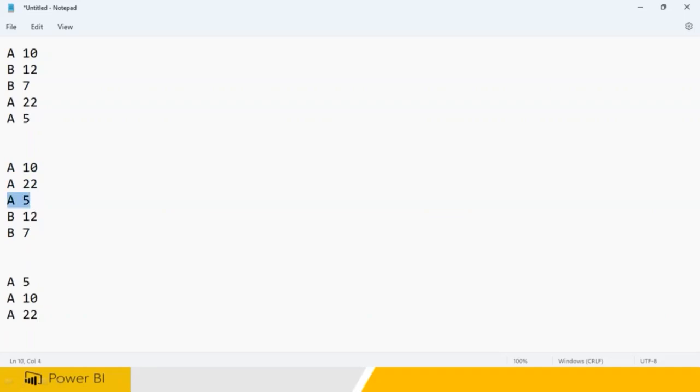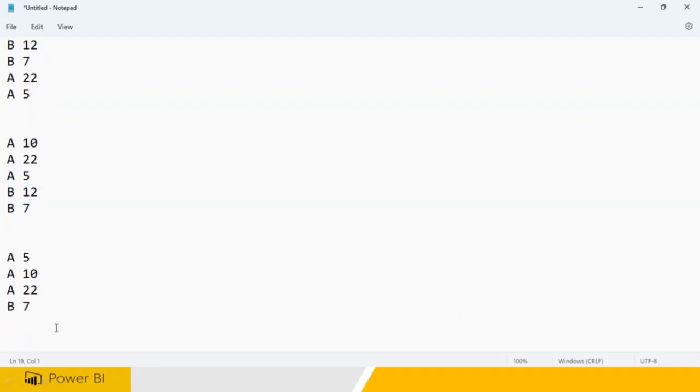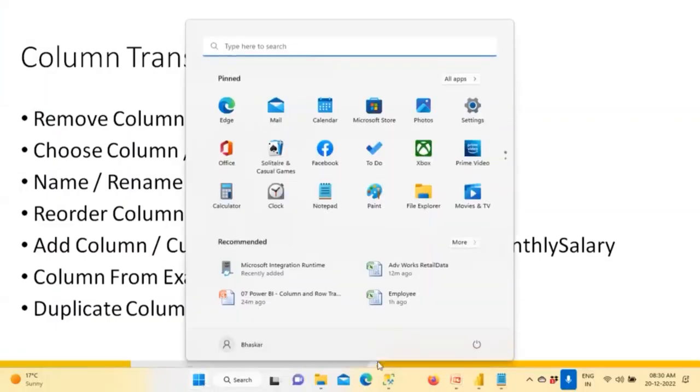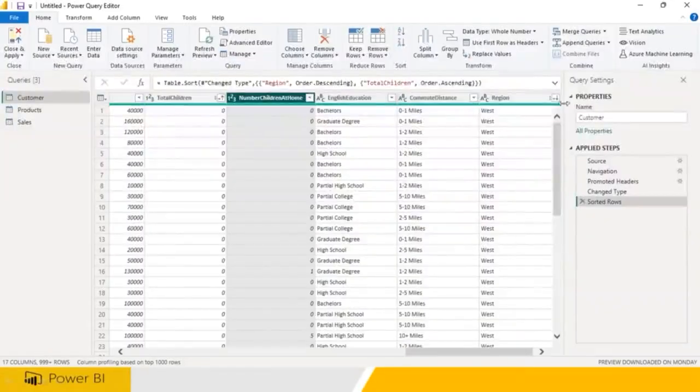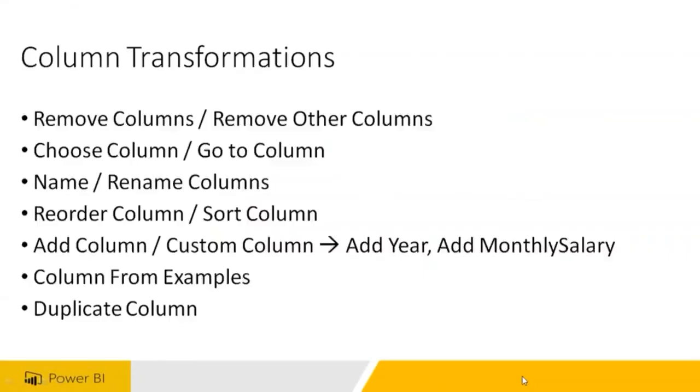Clear? So you have A5, then B7 will come first. Now B12 will come. So this is the first column, A, sorted ascending. If you need the second column in descending order, which comes first? Second column means this value goes up and this value like that. Within the first column, I wanted to have the second column. Which one has to be sorted first? Which one has to be sorted later? You can decide. That is what it is showing you. So 1 means this is the first sorting, this is the second sorting. If you wanted to remove, you can remove this.